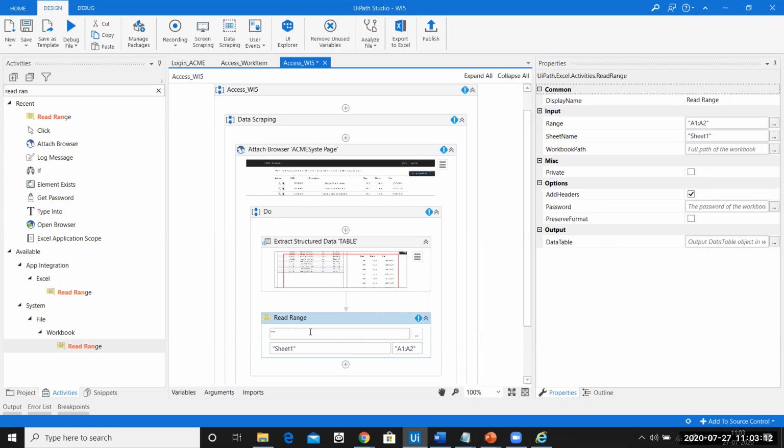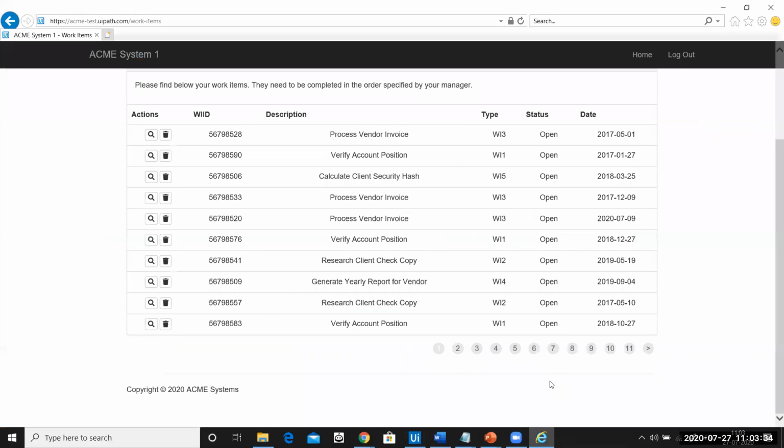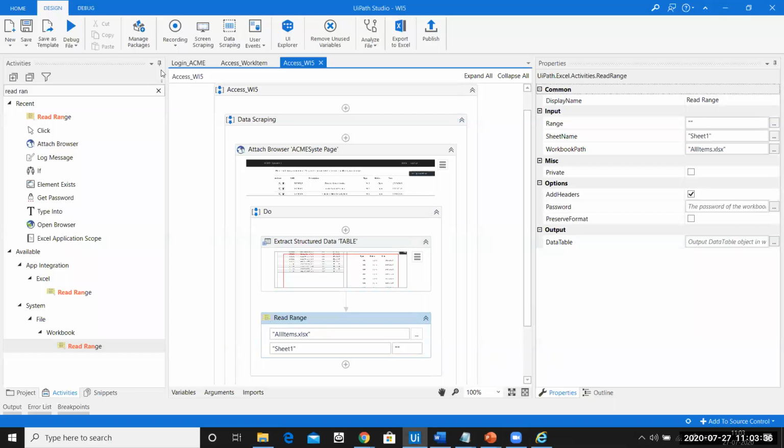Probably I'll say this is all items, and the extension is going to be .xlsx. I'm not sure about the range, so I'll only give double quotes. Perfect. So this is the web page, and I can say now scrape the data.